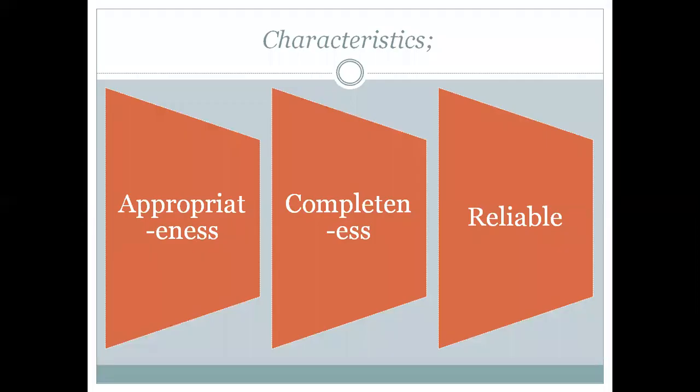Okay, next is the characteristic of population, meaning the data from which the sample should be chosen. What are the characteristics of population? It should be appropriate, it should be complete, it should be reliable. See, when the population itself is correct, then the drawn conclusion automatically will not go wrong, meaning it will always be correct. Therefore the population should always be appropriate, meaning it should be correct, not incomplete, it should be complete and reliable, meaning it should be relevant to our business. Okay, so yeah, these are the basic characteristics of population.